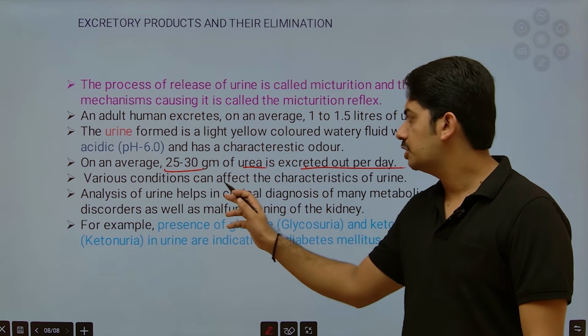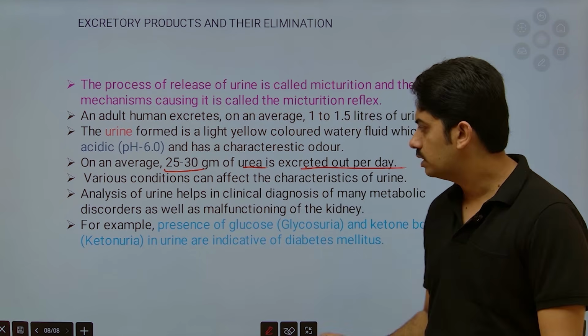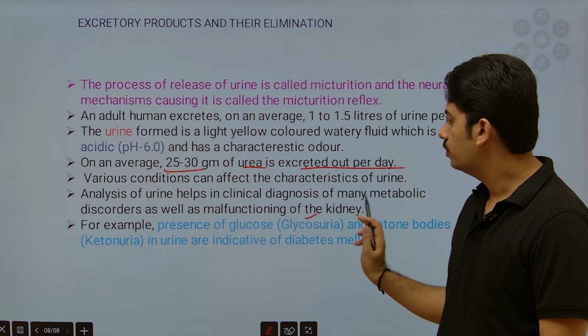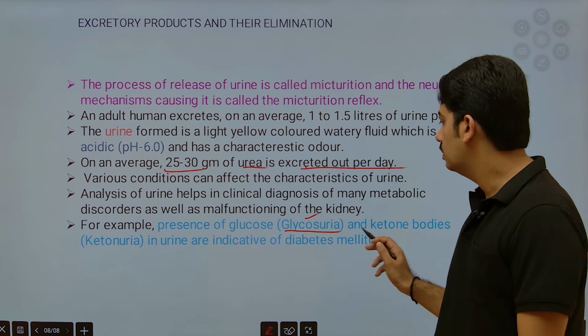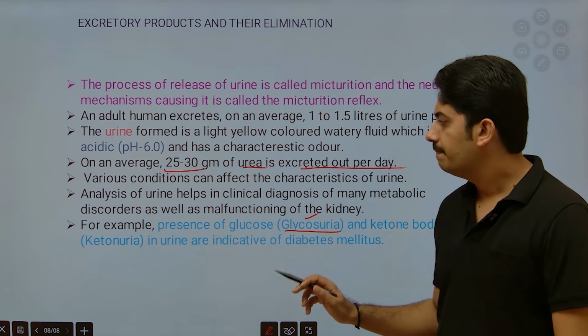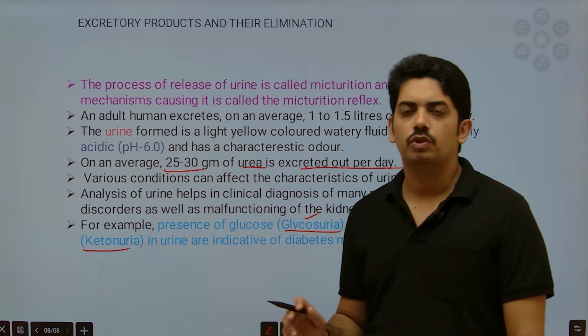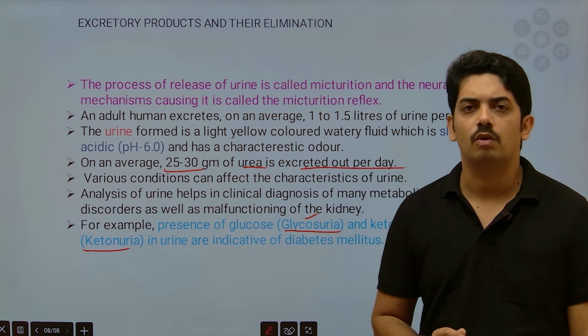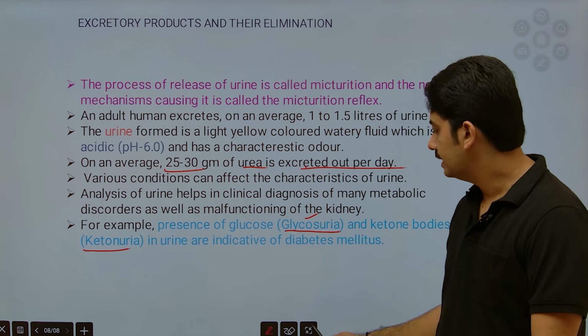Various conditions can affect the characteristics of the urine. Suppose more amount of glucose is excreted, then the condition is called glycosuria. If more amount of ketones are excreted, then it is called ketonuria. These two conditions are observed when a person is suffering from diabetes mellitus.